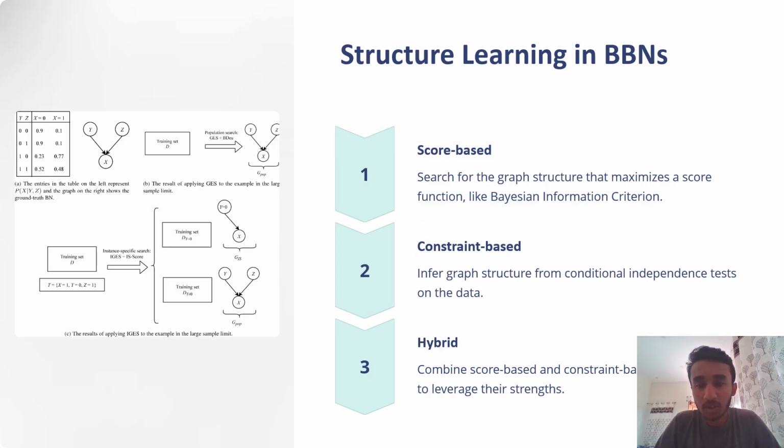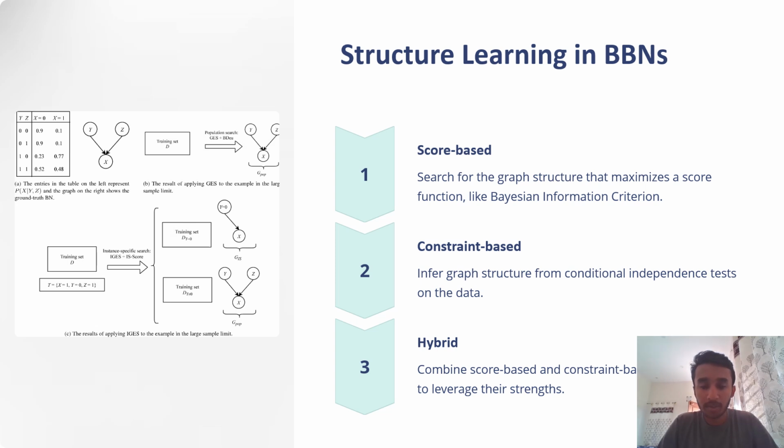Now the structure learning in Bayesian belief networks. This can usually be done in three ways: score based, constraint based, and hybrid. In score based, we search for the graph structure that maximizes a score function like the Bayesian information criterion.